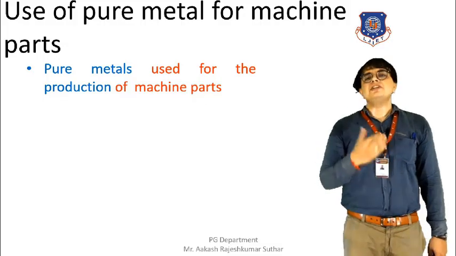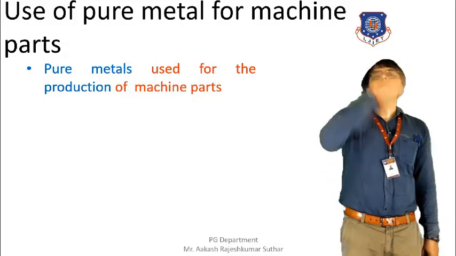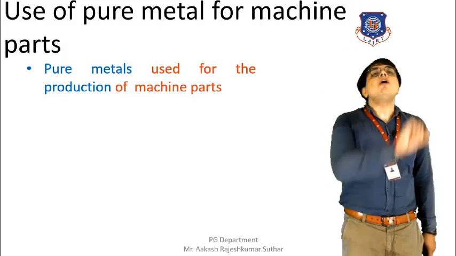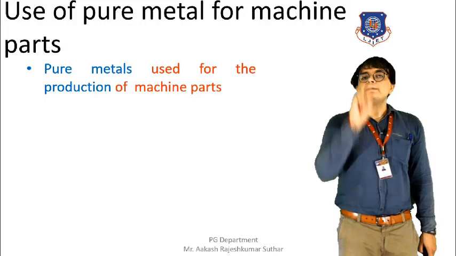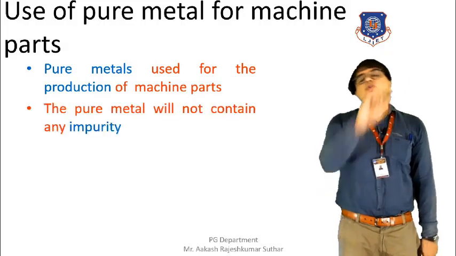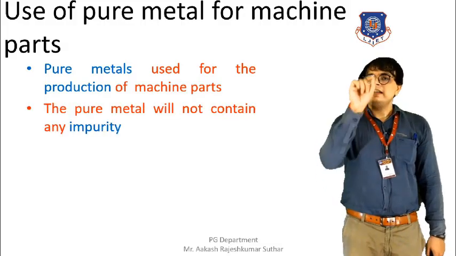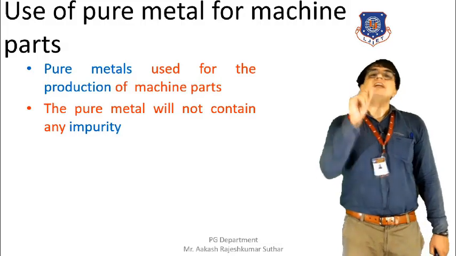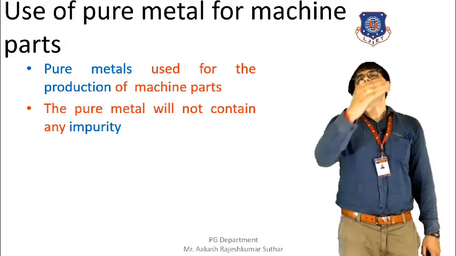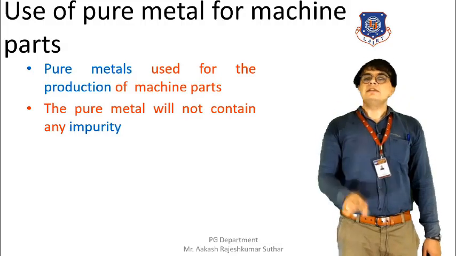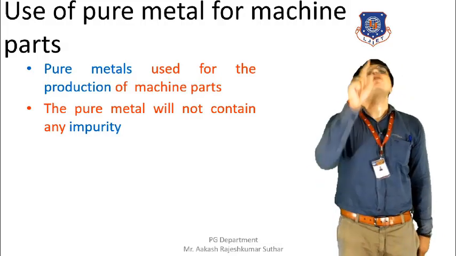Because of the reaction of the metal with the atmosphere, a layer forms on the surface, and that layer will prevent the occurrence of corrosion. That layer will not allow corrosion to take place, but somehow in many machine parts corrosion does occur. The reason behind that is nothing but impurities.